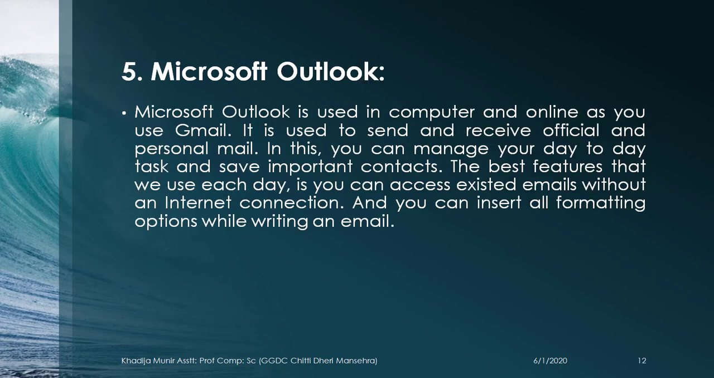Microsoft Outlook. Microsoft Outlook is used on computer and online as you use Gmail. It is used to send and receive official and personal mail. In this, you can manage your day-to-day tasks and save important contacts. The best feature that we use today is that you can access existing email without an internet connection, and you can insert all formatting options while writing an email.